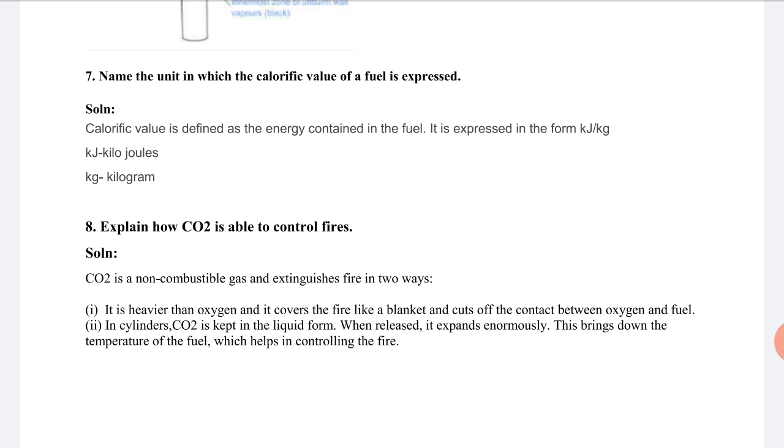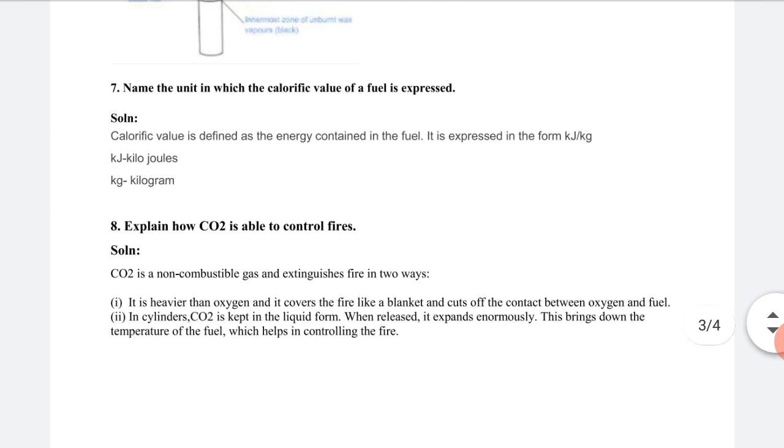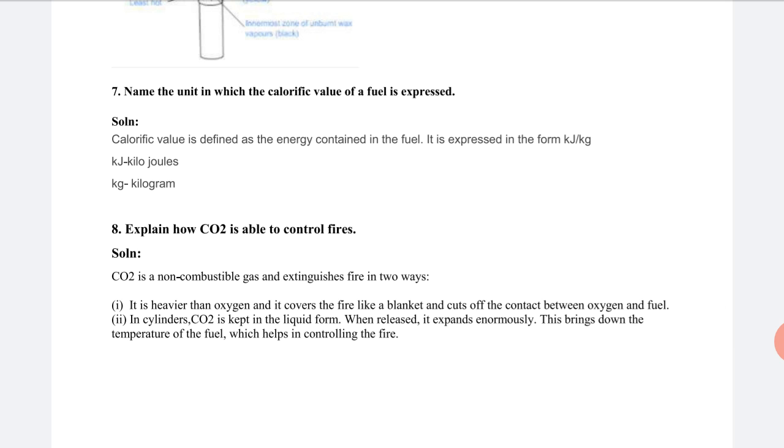Next question: explain how CO2 is able to control fire. The solution of this question is that CO2 is a non-combustible gas. It does not burn, and it extinguishes fire in two ways. That's why it's used as a fire extinguisher. It is heavier than oxygen. Carbon dioxide gas is heavier than oxygen gas.